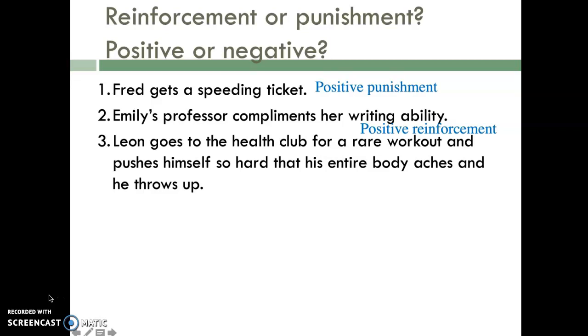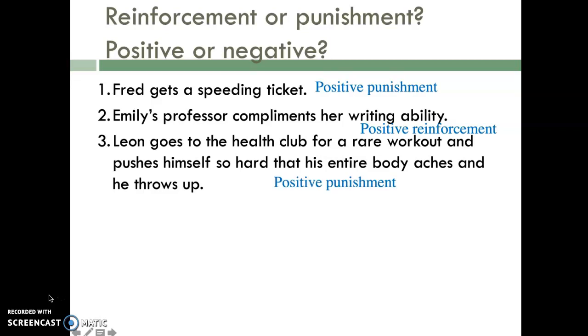Leon goes to the health club for a rare workout and pushes himself so hard that his entire body aches and he throws up. Okay, so think about that. What is the consequence of that behavior? Do you think that he'll increase his going to the club, or do you think that he'll stop going to the club, or will reduce his behavior? So I would say this is positive punishment.